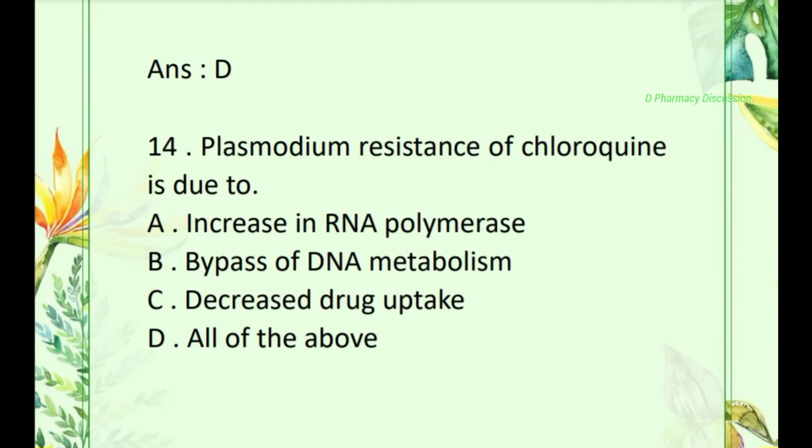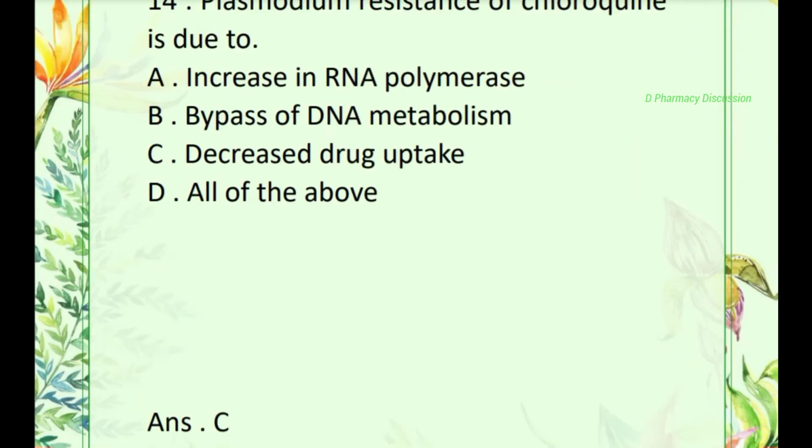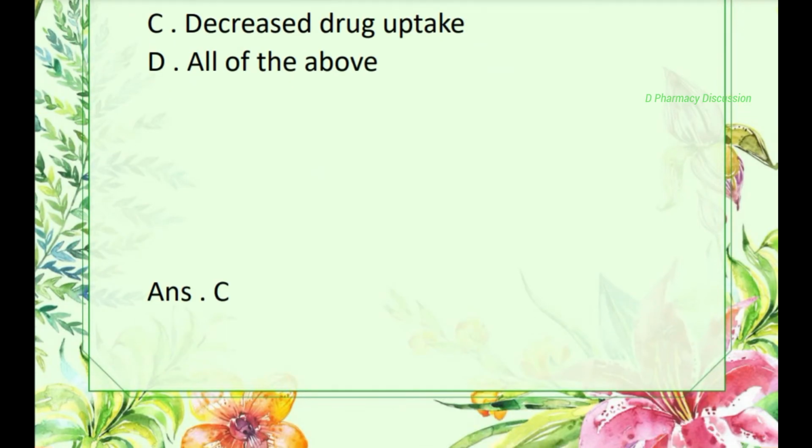Then question number 14, plasmodium resistance of chloroquine is due to option A, increase in RNA polymerase, B, bypass of DNA metabolism, C, decreased drug uptake, then D, all of the above. Correct answer is option C, that is decreased drug uptake.